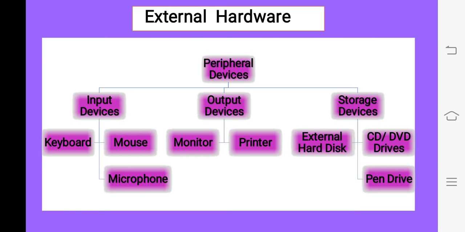Another category is external hardware, also known as peripheral devices. Children, peripheral devices are the devices that can be easily attached or detached. In peripheral devices, there are again three categories: input devices like keyboard, mouse, microphone, etc. Output devices, monitor, printer. Storage devices like external hard disk, CD, DVD drives, pen drive. So all these external hardware can be easily attached and detached, and we just connect them with the help of ports.